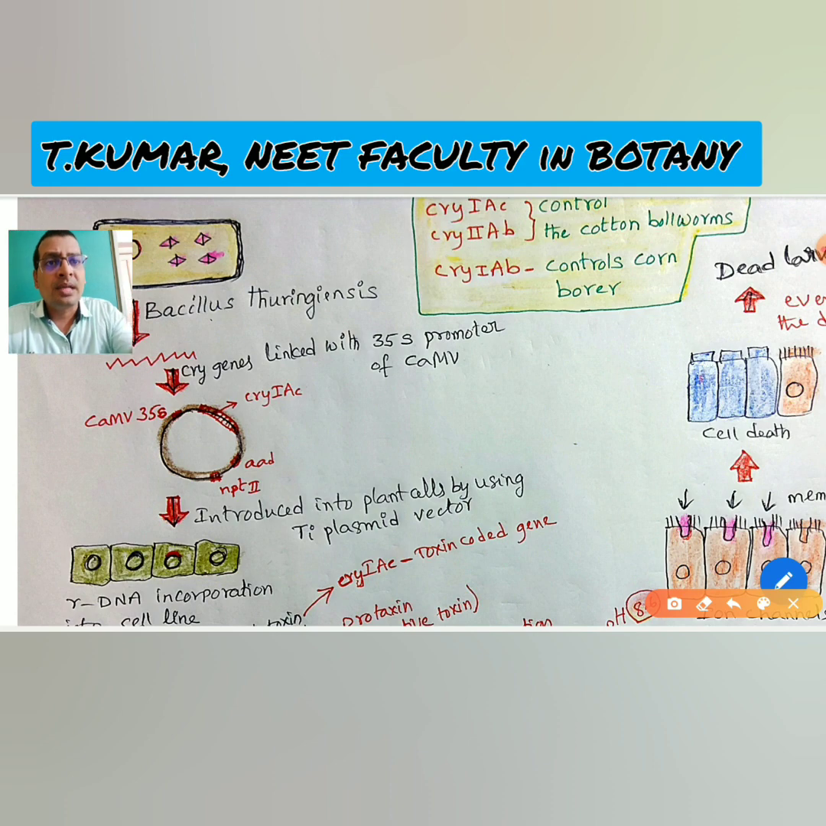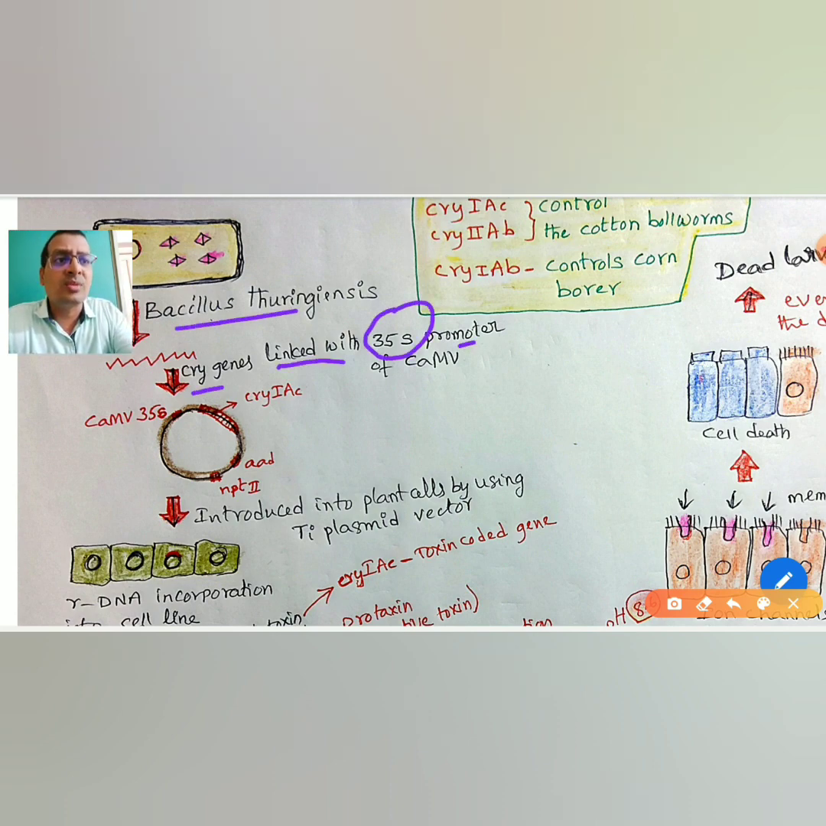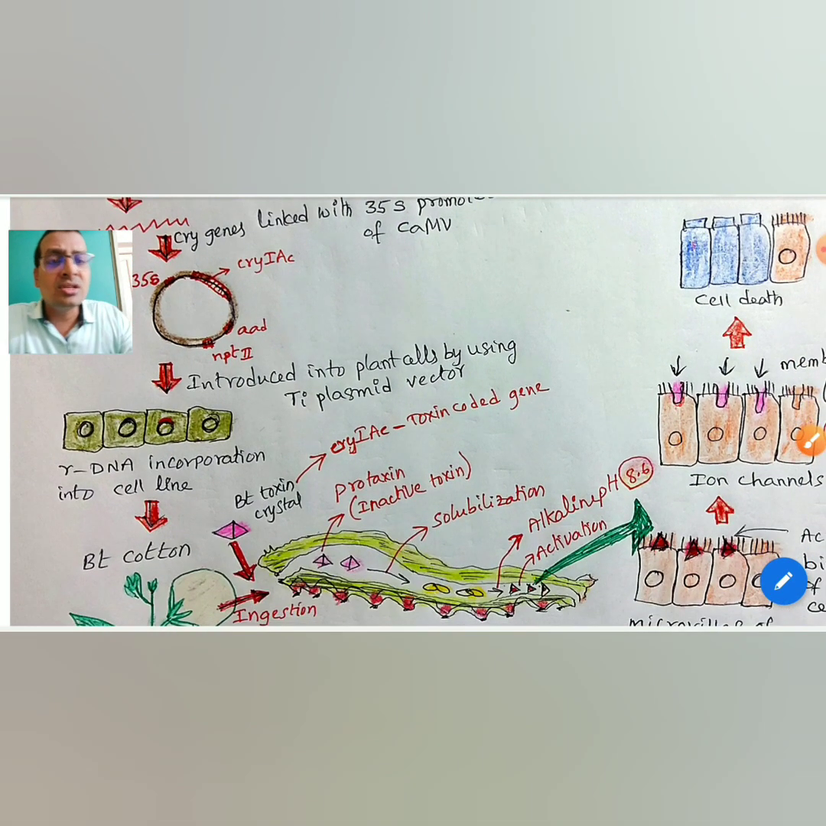Here, Cry genes are isolated from the Bacillus thuringiensis. These genes are linked with the 35S promoter of cauliflower mosaic virus. These two are linked with the Ti plasmid vector, forming a recombinant DNA. This recombinant DNA is introduced into the cotton plant cells, or any plant cells.